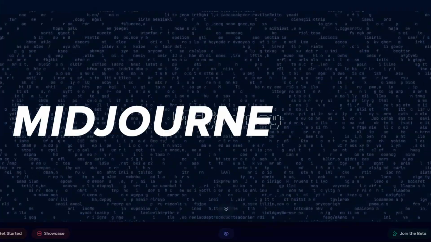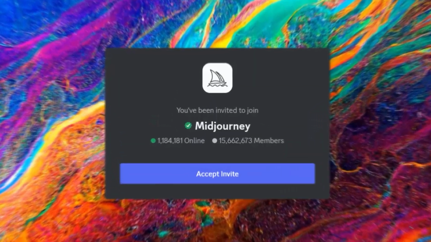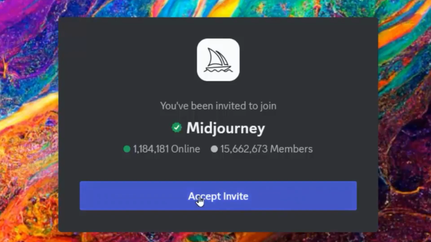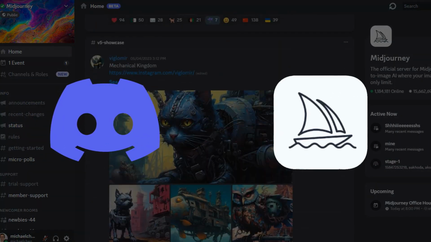You get your Discord account, then you need to get your Midjourney account. So for this, you head over to midjourney.com and you click Join Beta at the bottom. This connects with your free Discord account and you select Accept Invite. You've now successfully linked your Discord with your Midjourney account. Now you do get a limited number of uses of Midjourney totally for free, but we'll talk about that in a minute. First, let's talk about what you're going to sell.